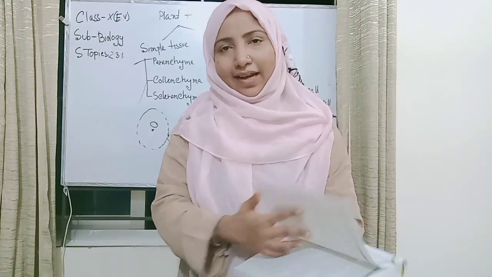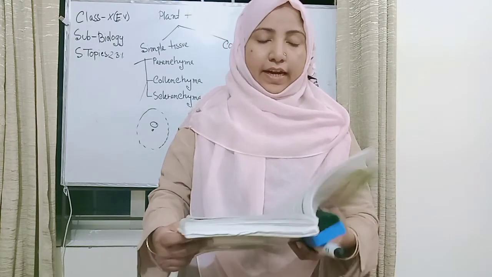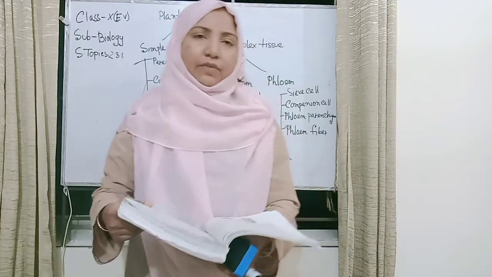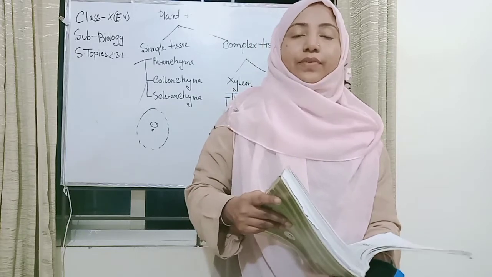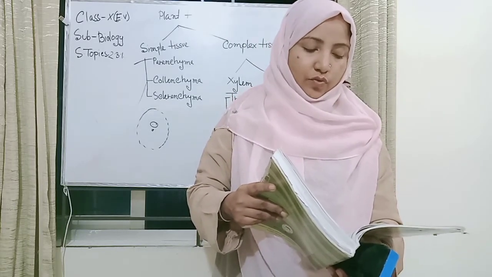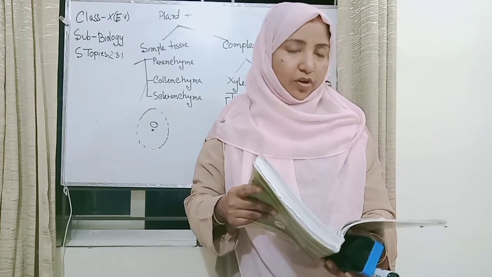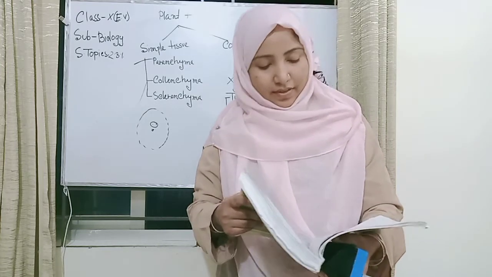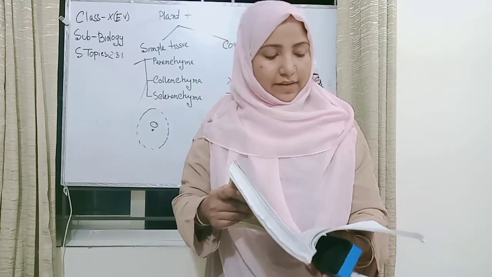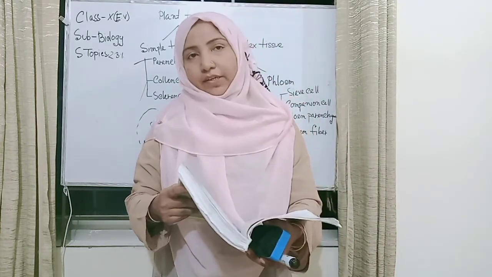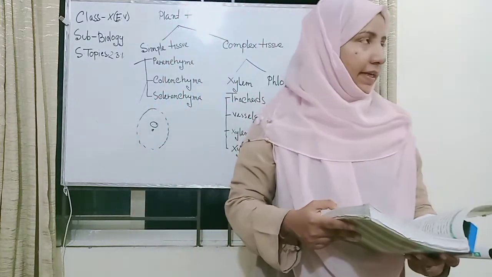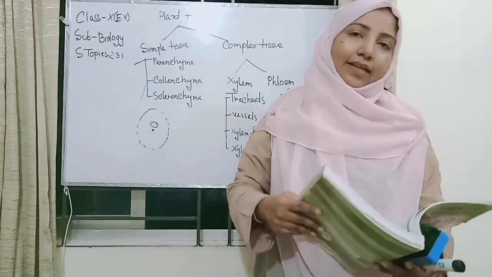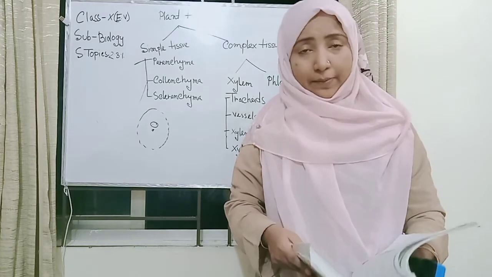My dear students, our last structure is the phloem, which helps in conducting food. The phloem tissue organizes the vascular bundle in association with the xylem. The xylem transports water as raw material of food, and the phloem conducts food produced in leaves to the different parts of the plant. This tissue is composed of sieve cells, companion cells, phloem parenchyma and phloem fiber. Please note that sieve cells are without nucleus.